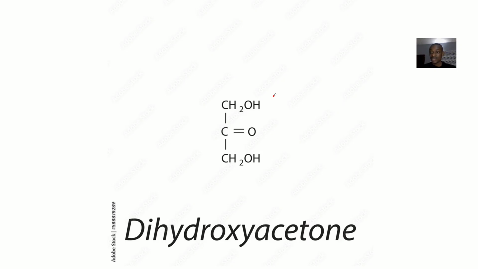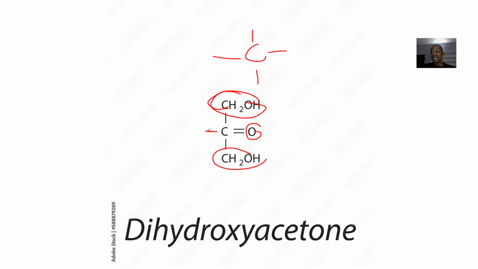Now, what is the definition of a chiral center? A chiral center is a carbon that has four different things binding to it. You get it? So, like for dihydroxyacetone now, this one is a whole compound. You can't start breaking it down. Now, for the second carbon, even if you add this one to this one, and you add this one to this one, and I still add this oxygen, there's still an empty space here. You get? So that means what? Dihydroxyacetone does not have a chiral center.